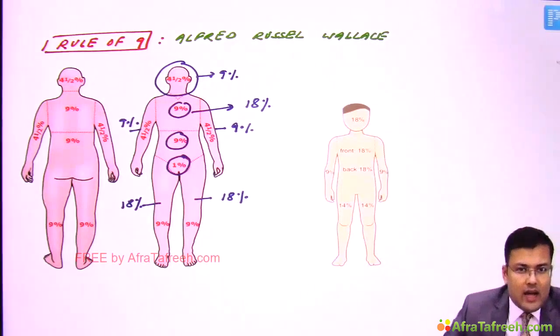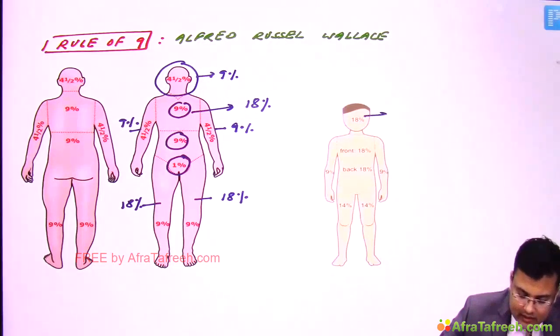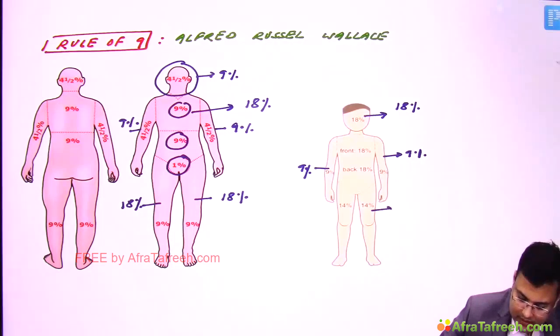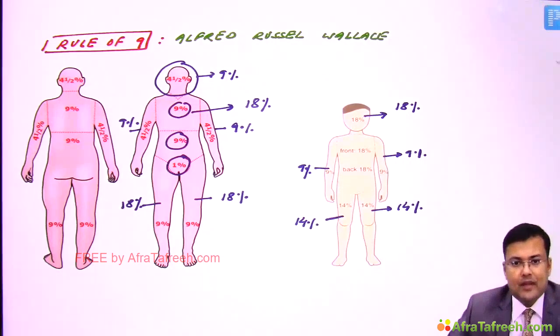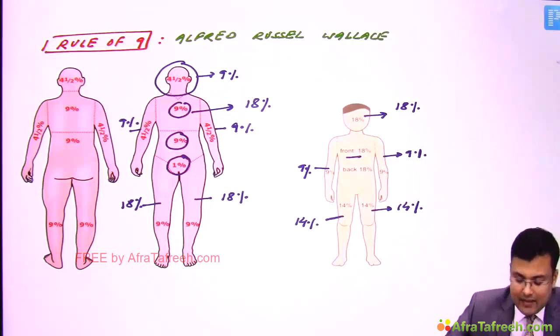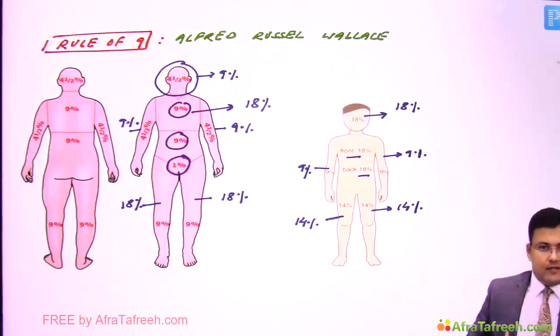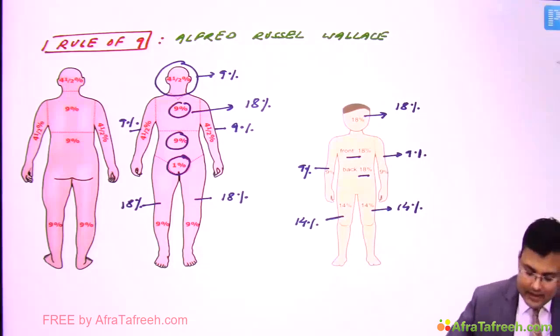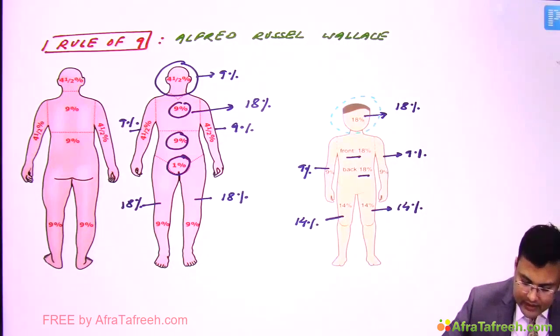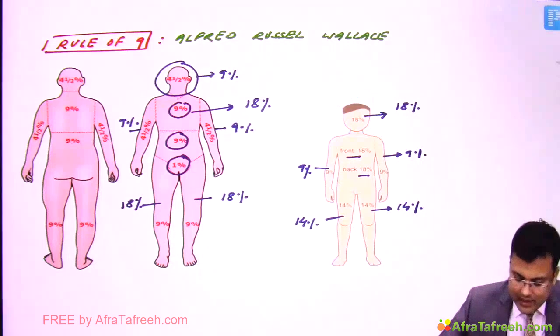See, the 9% rule or rule of 9 is not very accurate in children. By the way, see, in children, this head and neck is how much? 18%. Upper limb is 9, lower limb is 14%, right? And rest is same. Front of chest and abdomen 18 and back is 18. So upper limb is same, front of chest and abdomen is same, back is same. Different is this one. Here in head and neck there is 18%, and in lower limb what?